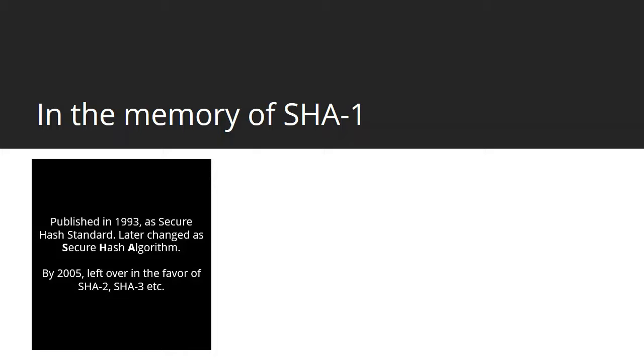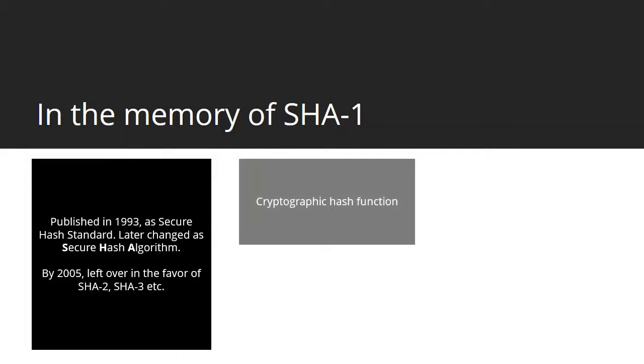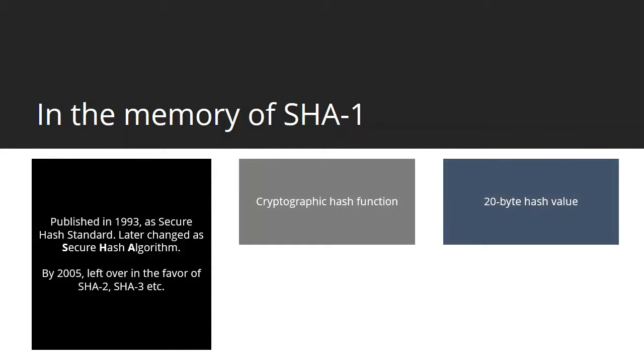SHA-1 itself is a hashing function, which is different from encryption-decryption functions, in the sense that a hash function is a one-way function, which means that you cannot decrypt the string generated by a hash function. In technical terms, the digest of SHA-1 is 20 bytes in size, or if you look at the hexadecimal result, it would be 40 characters.